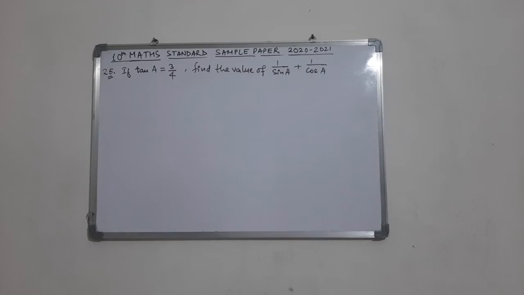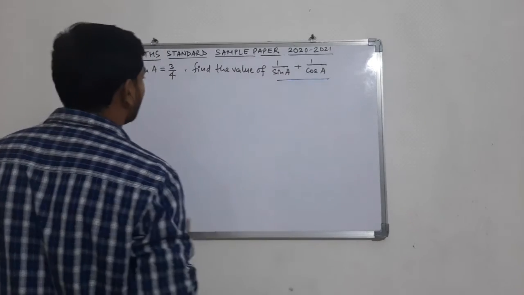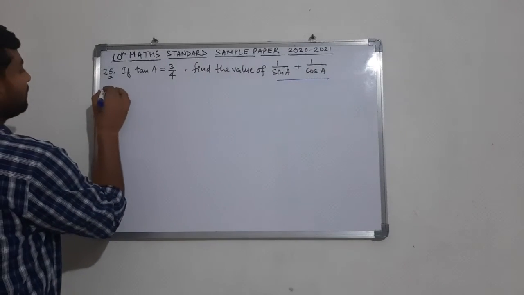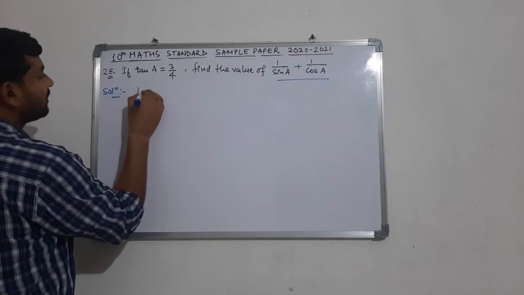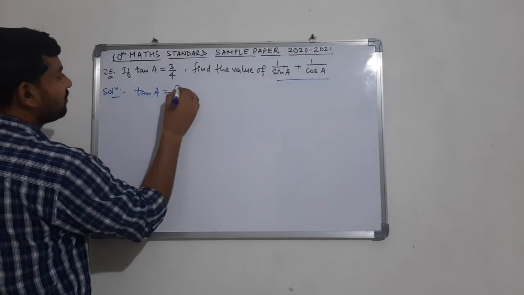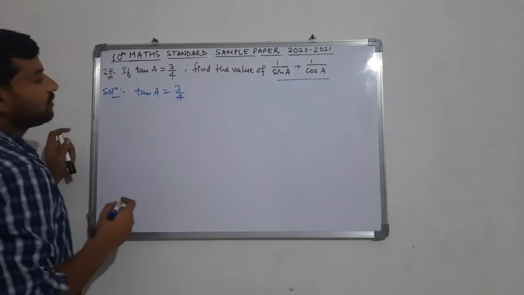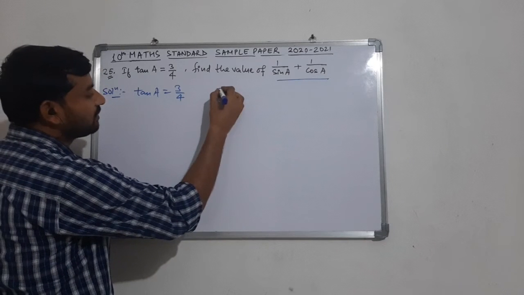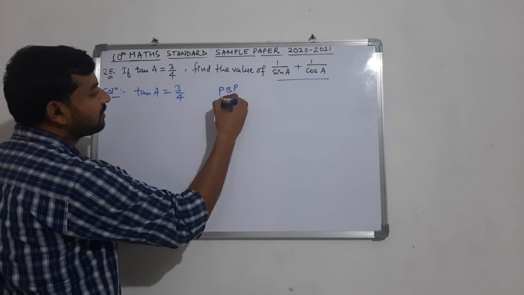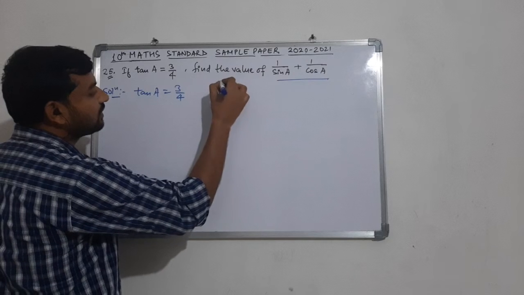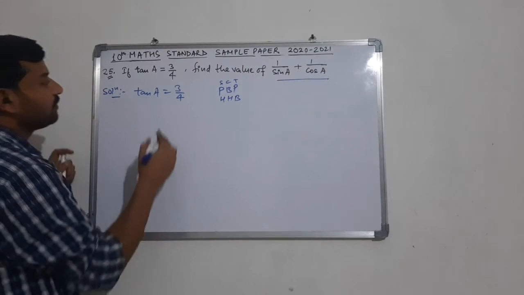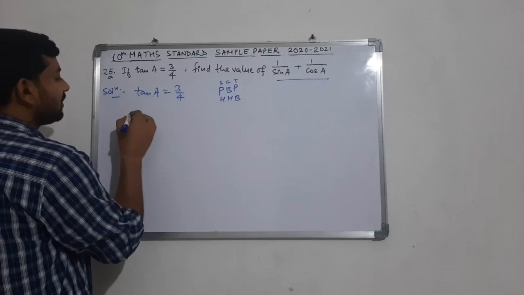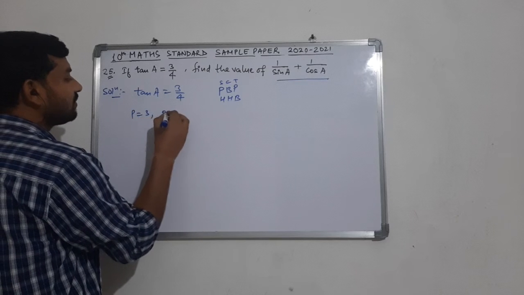Now let us come to the 25th question of this paper. Here we have a trigonometric ratio tan A given as 3/4, and we have to find the value of this expression. So let us start with the given value. Here one trigonometric ratio tan A is given as 3/4. Now according to the ratio, we have an abbreviation, Pandit Badri Prasad Har Har Bol, which is taken as sine, cos and tan. So if we compare with this, clearly the perpendicular is 3 and the base is 4.